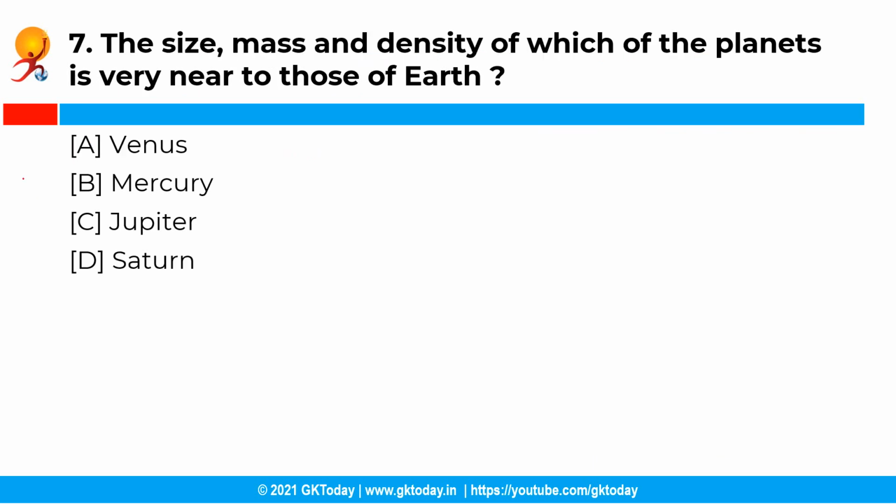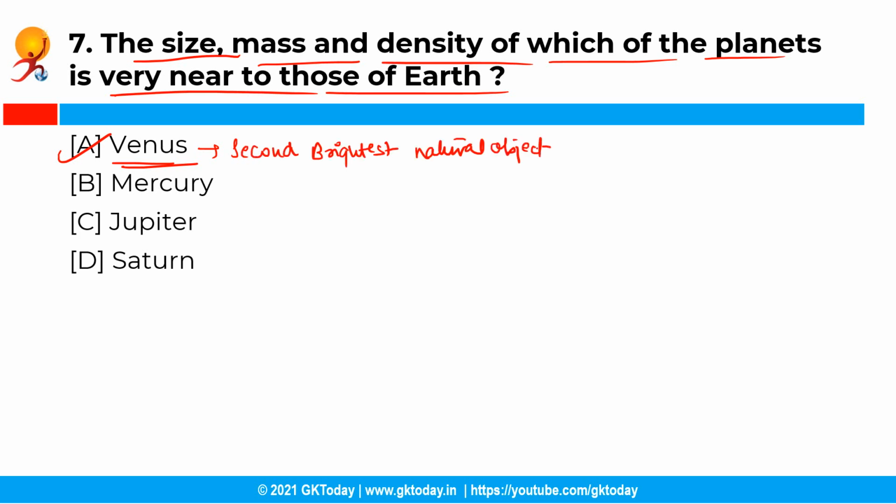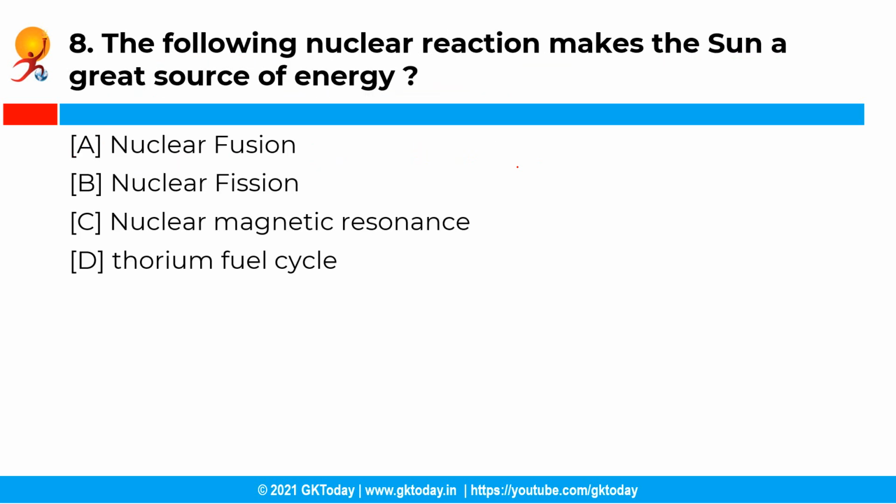Moving ahead with the next question. So the size, mass and density of which of the following planets is very near to those of Earth? So you have the following options, and the correct answer is option A, that is Venus. So the size, mass and density of Venus is very close to that of Earth. Venus is the second planet from the Sun, and it is the second brightest natural object in the night sky after the Moon.